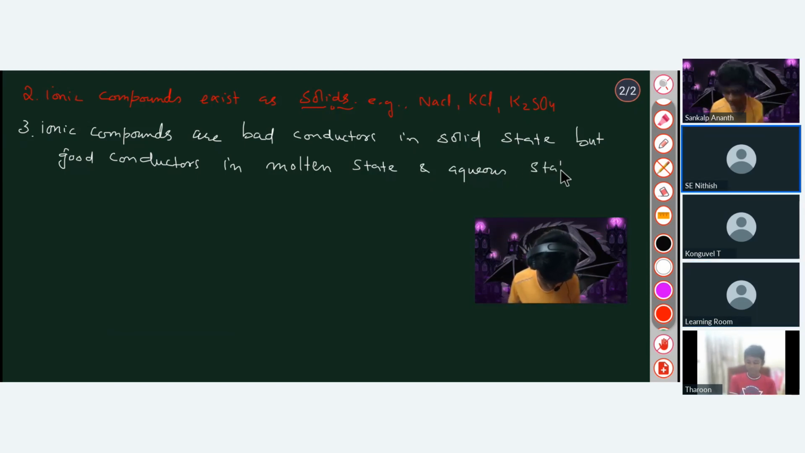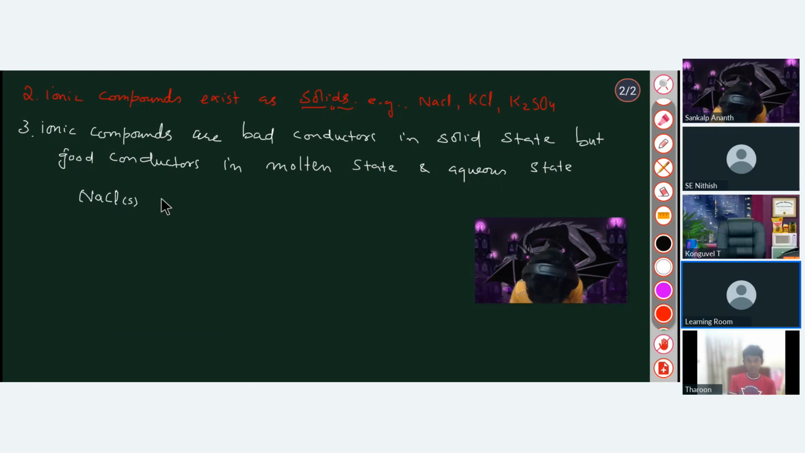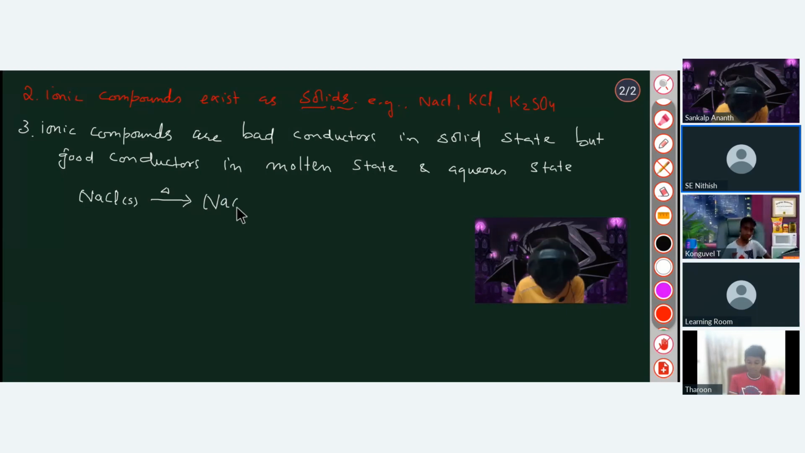See, this is your NaCl. It is solid, right? Now if you just heat it, it will melt, right? Then it becomes a good conductor. When it melts, it just gets converted to liquid. So this is the molten state.